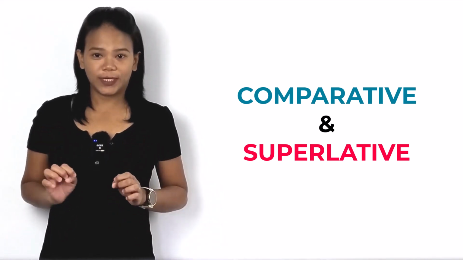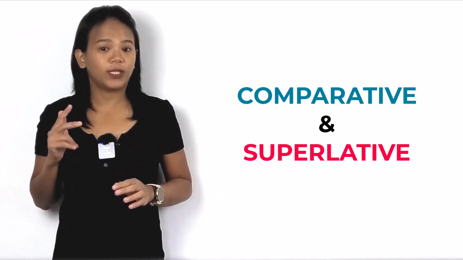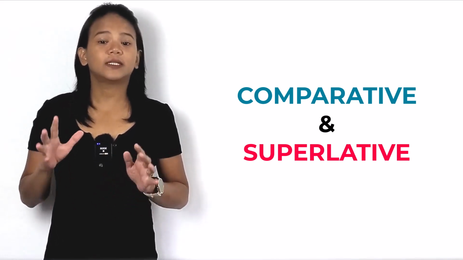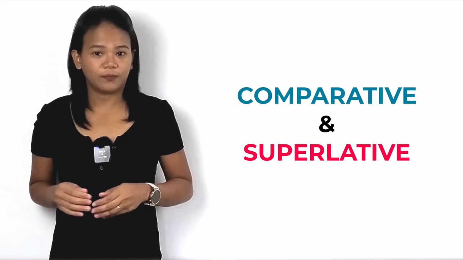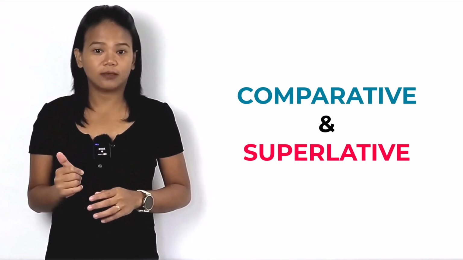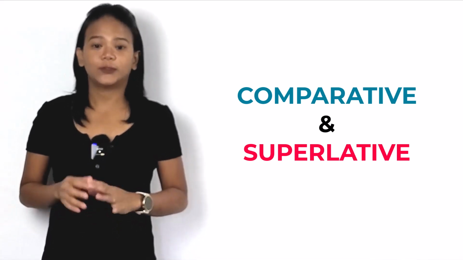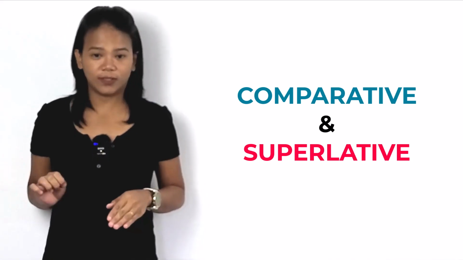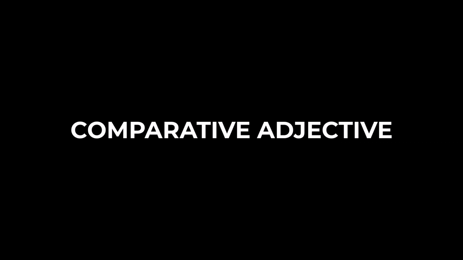Comparative and superlative adjectives show 3 degrees of comparison. The positive degree is the base form, like small. The comparative degree compares 2 nouns, like smaller. The superlative degree shows the highest or lowest degree, like smallest.